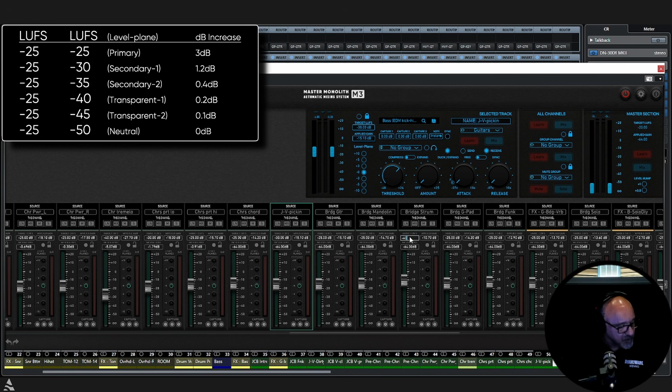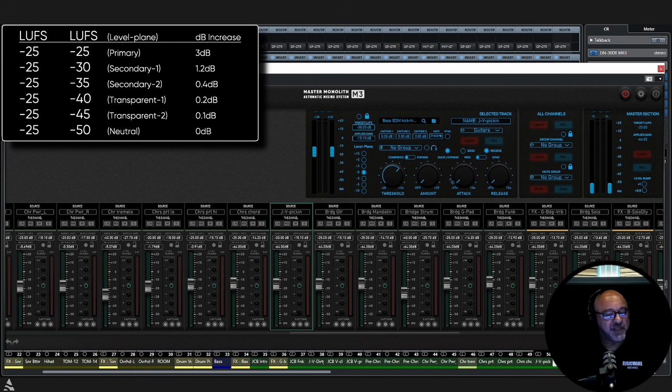So transparent 1 and transparent 2 are really for whenever something is, think of it in your mind as an effect, okay? And then your secondary 1 and secondary 2 are when something is actually a secondary part. Is it an up front secondary or a tucked back secondary? So up front would be minus 30, and minus 35 is secondary 2, tucked back secondary, okay?